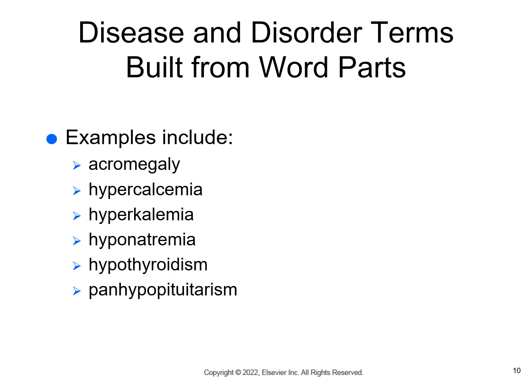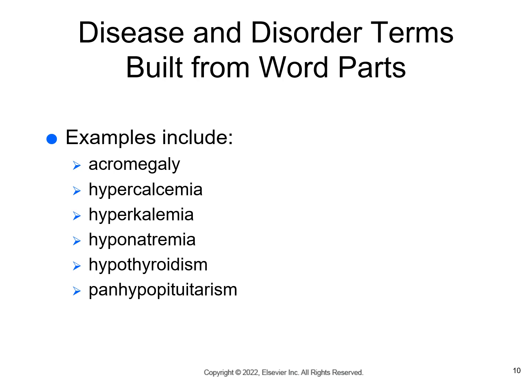Disease and disorder terms. Acromegaly means enlargement of the extremities, and this is usually because of an overproduction or excessive production of growth hormone from the pituitary gland. Hypercalcemia is excessive calcium in the blood. Hyperkalemia is excessive potassium in the blood. Hyponatremia is a deficient amount of sodium in the blood. Hypothyroidism is a deficient amount of thyroid gland production.